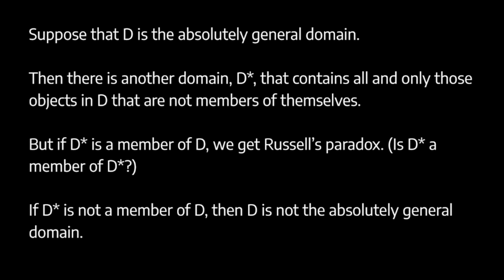So now, if D star is a member of D, we get Russell's paradox. Because if D star is a member of D, then we can ask whether D star is a member of D star. And then we've just faced the paradox we've already outlined. On the other hand, if D star is not in D, then contrary to our hypothesis, D is not the domain associated with unrestricted quantification, because there's something outside of D.